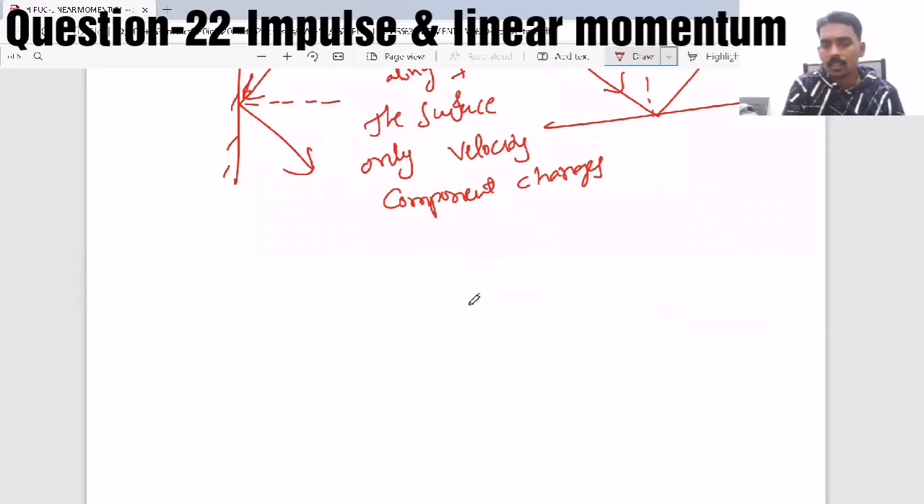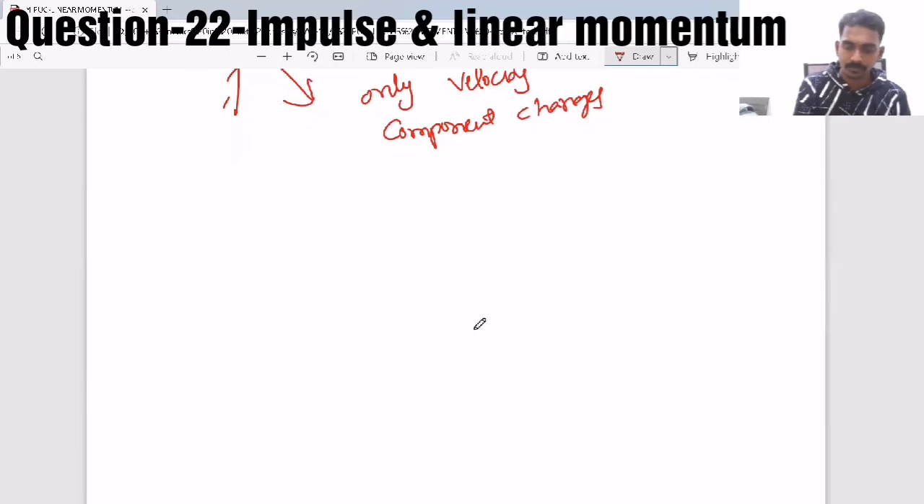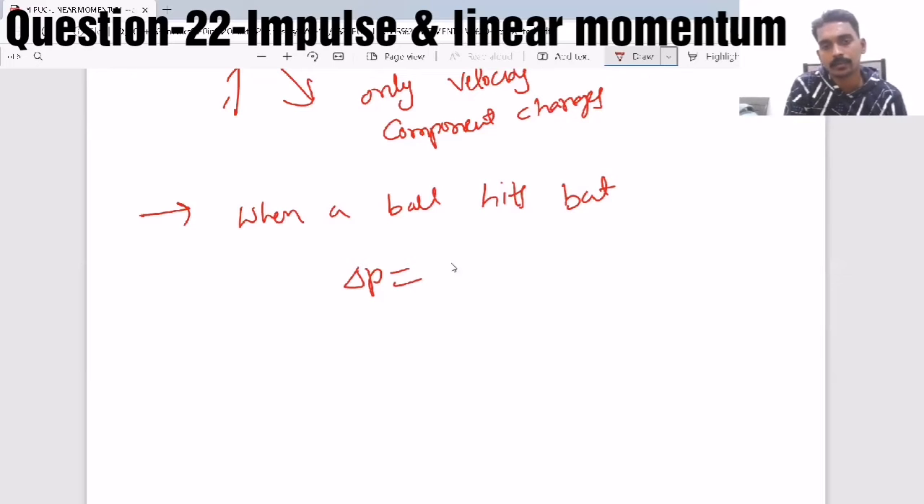Like this they will ask. Or the same thing they can ask when a cricket ball hits a bat. Then also there is a change in linear momentum, because the ball comes in one direction, hits the bat and goes back in another direction. So there also you can calculate the change in linear momentum, that is also impulse.